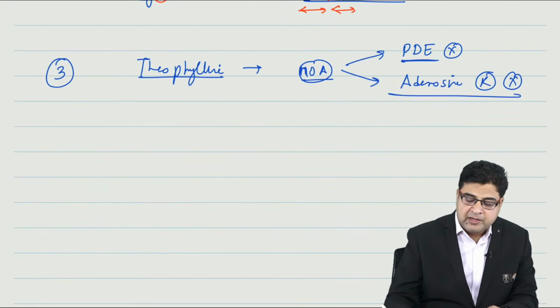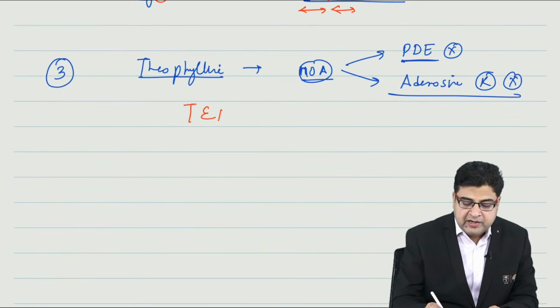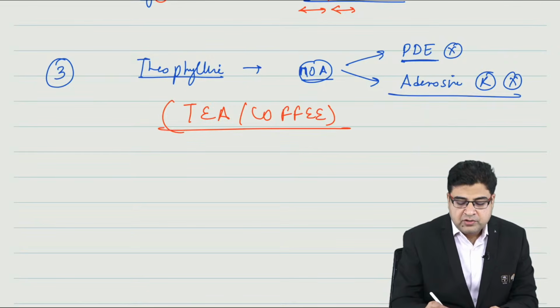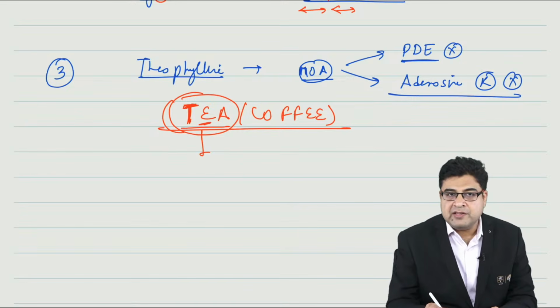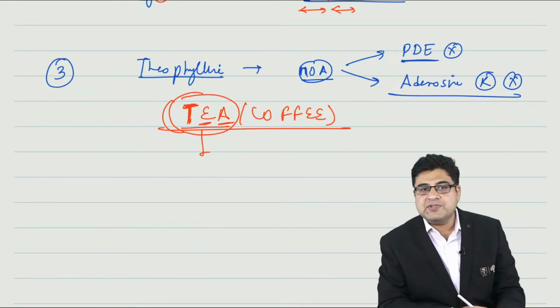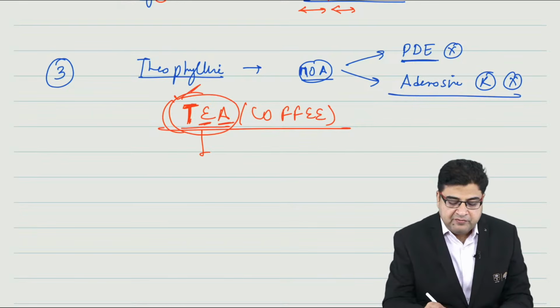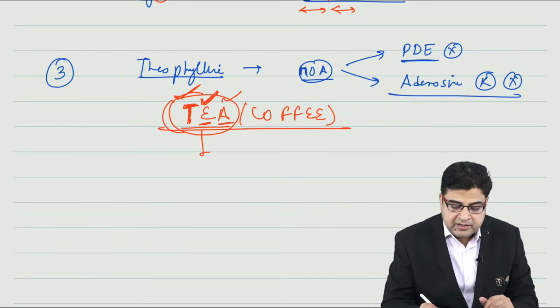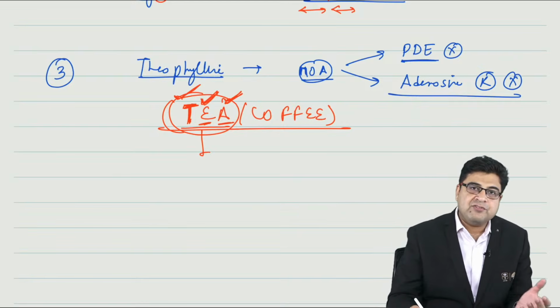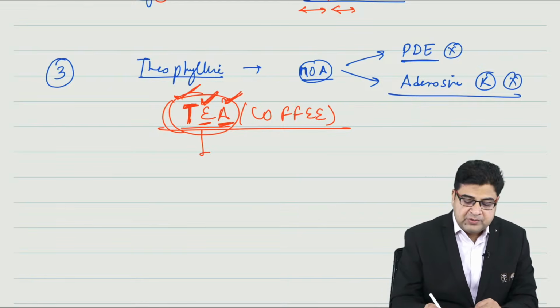Some students make a mnemonic this way. We can get Theophylline from tea and coffee. So just remember this rule, TEA. T stands for Theophylline. E stands for enzyme inhibitor. A stands for adenosine blocker. So this medicine is Theophylline. It's an enzyme inhibitor, a phosphodiesterase enzyme inhibitor. And this medicine is also an adenosine receptor inhibitor, a blocker of adenosine.